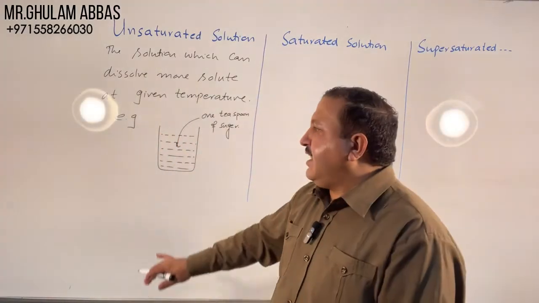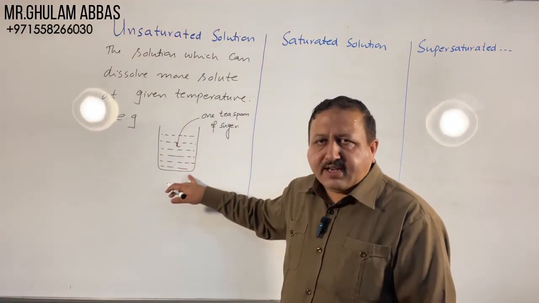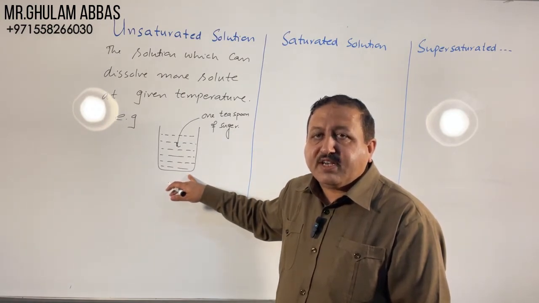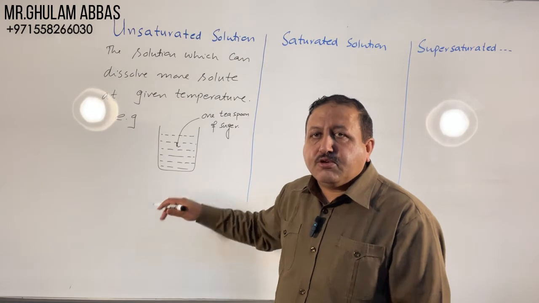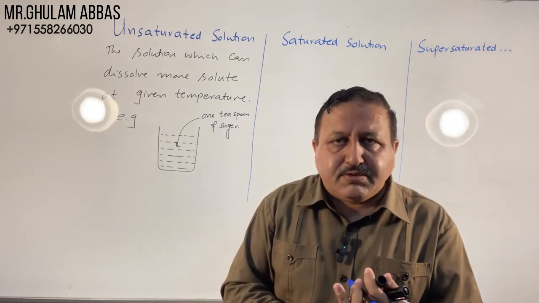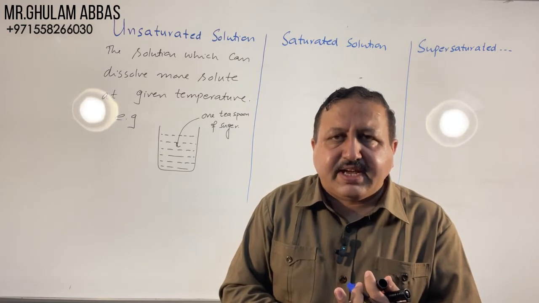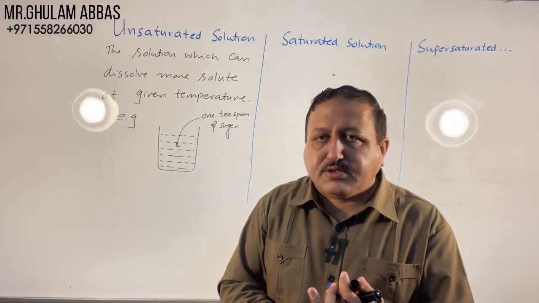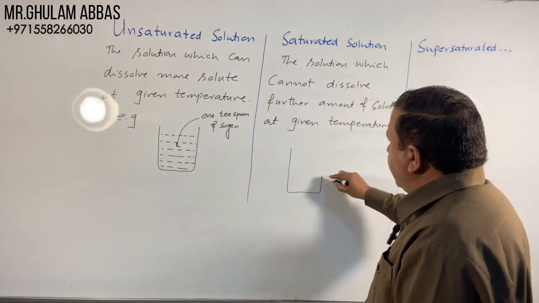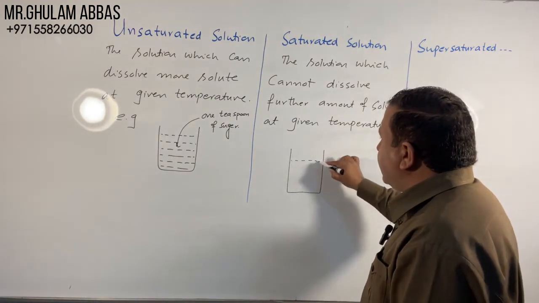But if we add sugar continuously, a stage will come when no more sugar will dissolve. The solution which cannot dissolve more amount of solute at a given temperature is called saturated solution. For example, this was the unsaturated solution.